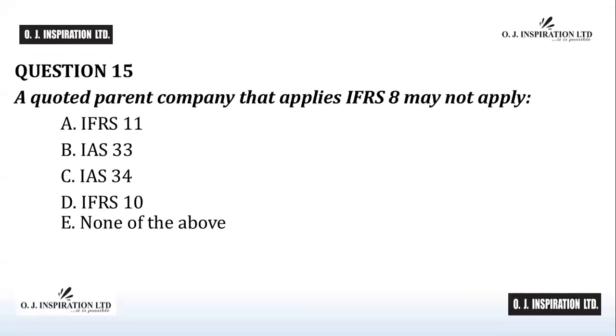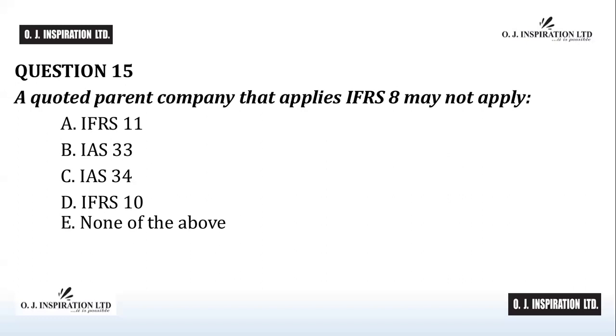Question number 15. The answer to question number 15 is A, IFRS 11. The quoted parent company applies IFRSs that are applicable mandatorily for all quoted companies. Of the 4 IFRSs listed as options, only IFRS 11, titled Joint Arrangements, is the standard that does not apply to quoted companies mandatorily.